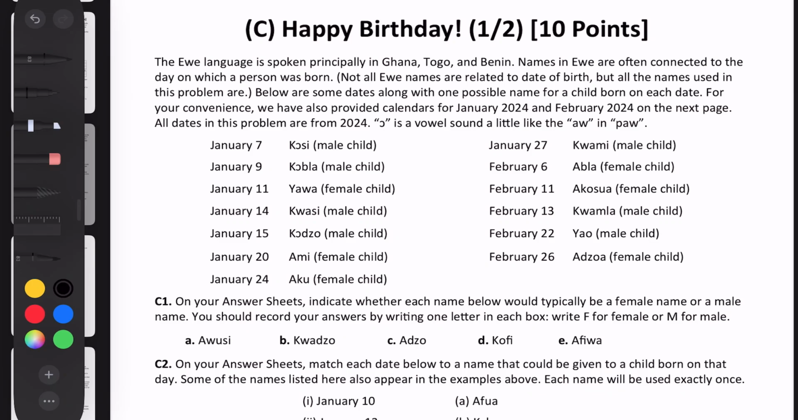Today we're going to be going over another problem from 2024 round 1 of NACLO. It's called Happy Birthday, and let's just get started.